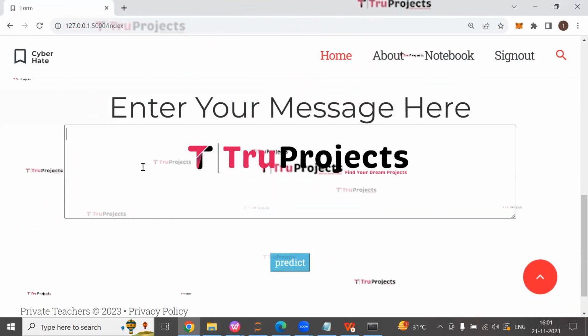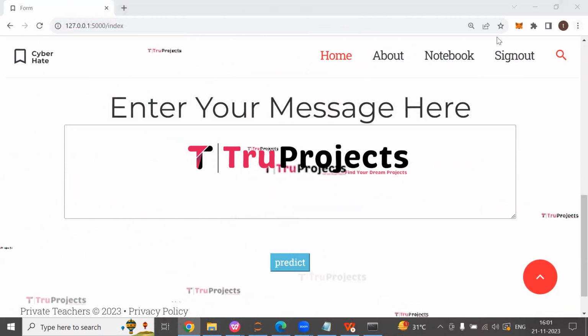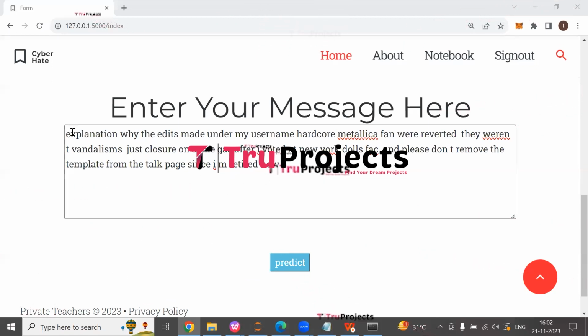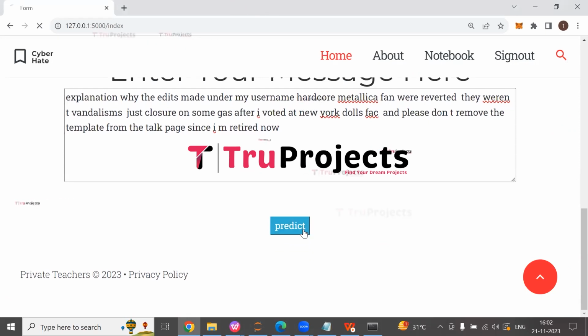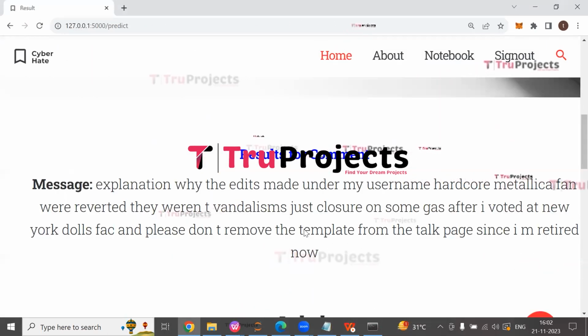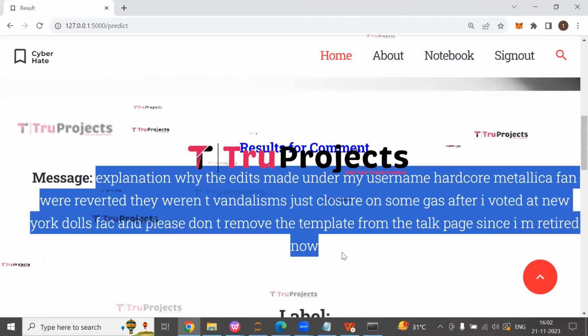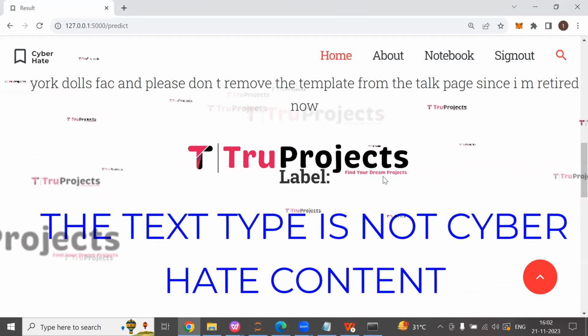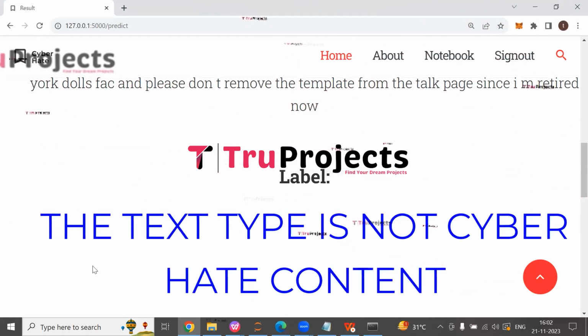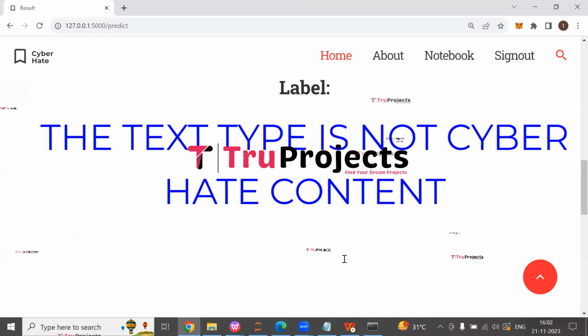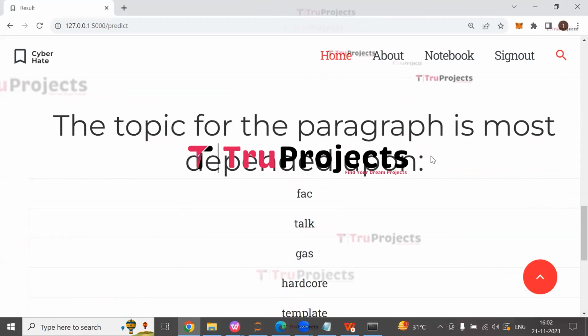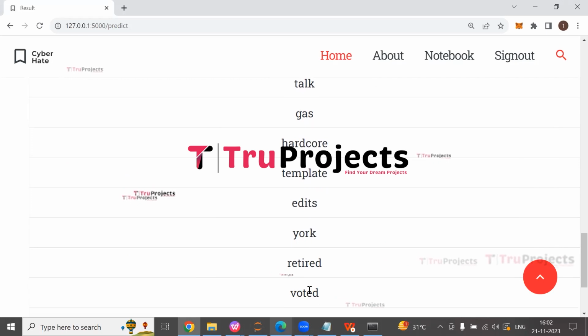So I'm entering one more message. So here I have entered one more message. Now click on predict button. So here we can see this is the message which we have entered, and the label for the message is the text type is not cyber hate content. The topic for the paragraph is most dependent upon these words.